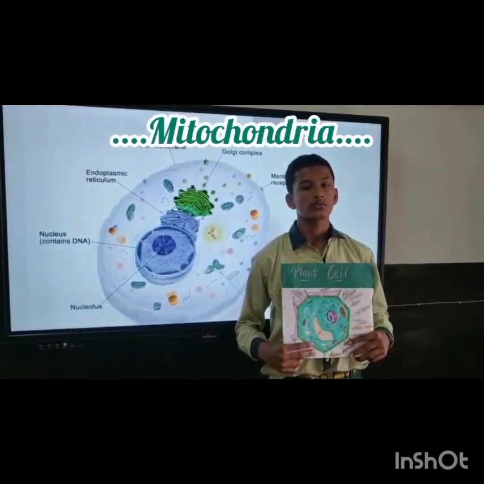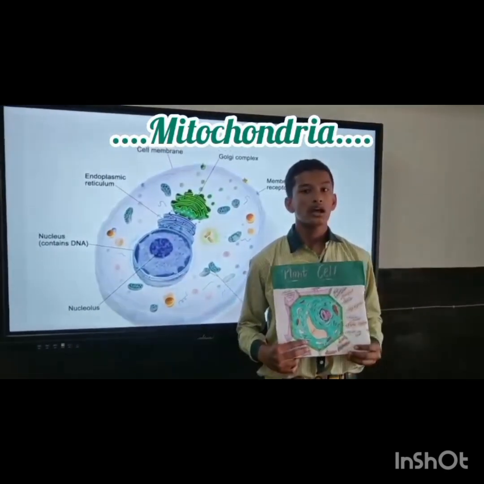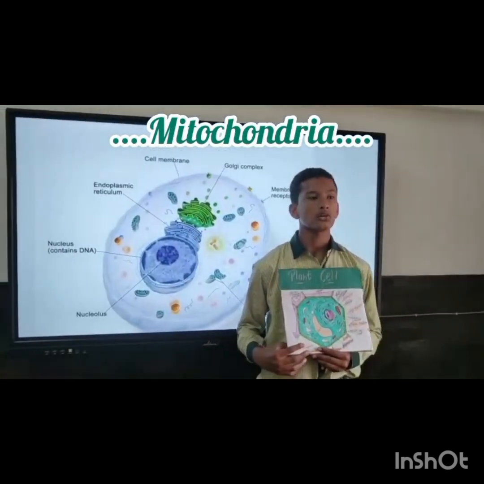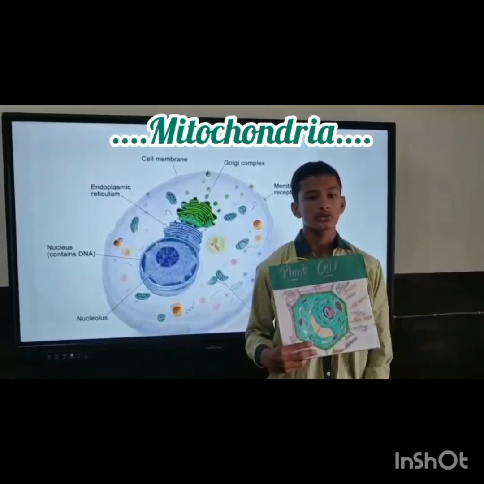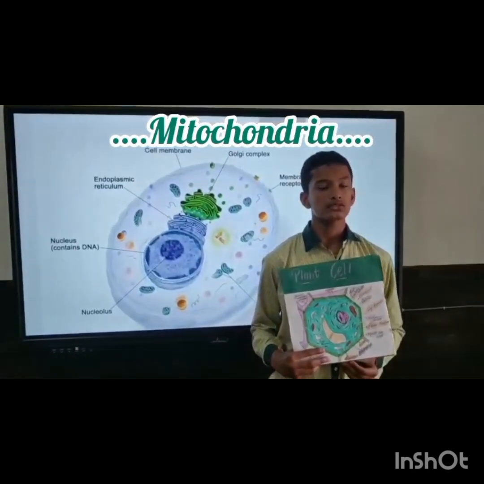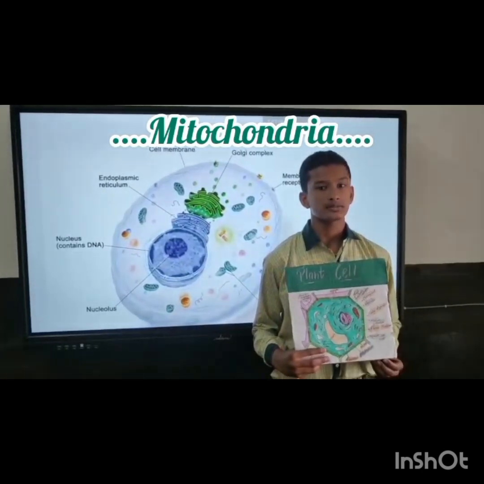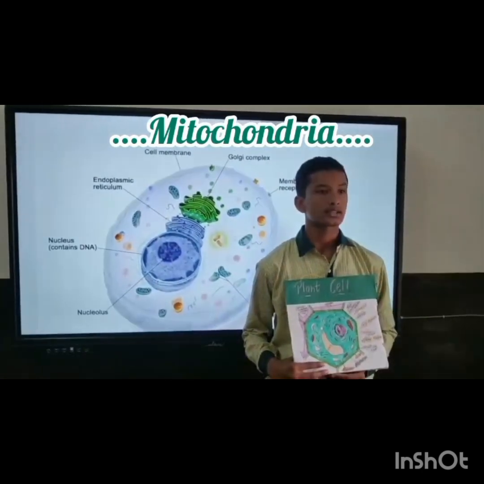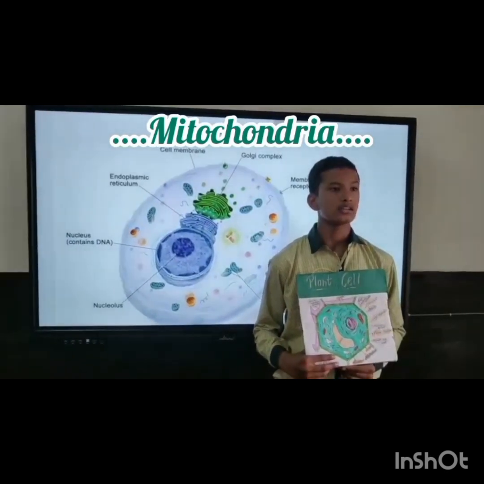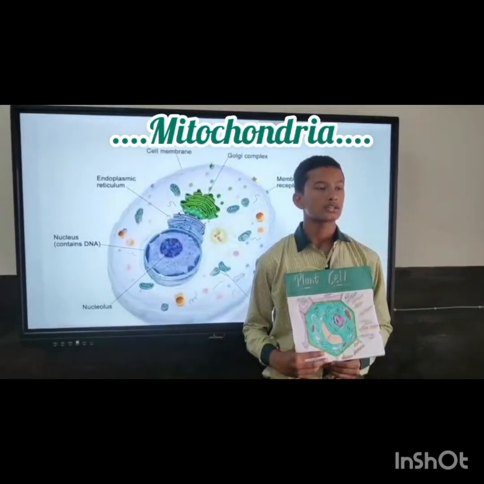Myself Kanishchan from class 9C, and today I will be presenting the role of mitochondria. Mitochondria, also known as the powerhouse of the cell, has two membranes. The outer membrane is porous and the inner membrane is deeply folded. These folds are known as cristae. I generate the energy currency of the cell, also known as ATP.